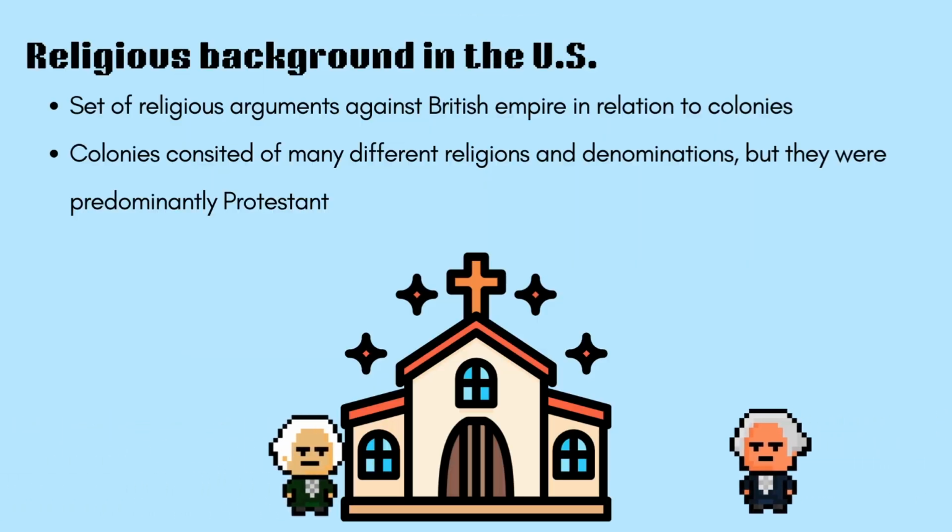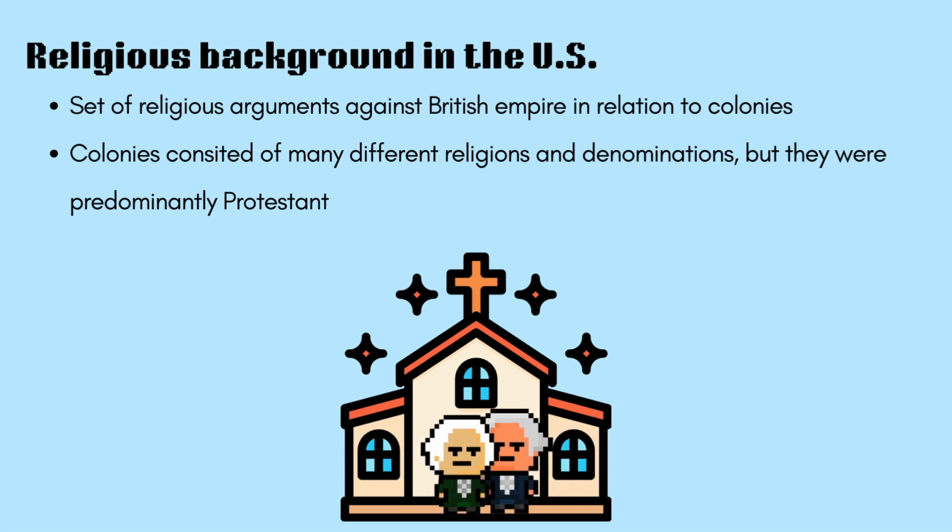Religious background in the U.S. during the American Revolution. A set of religious arguments against the British Empire in relation to the colonies, and the colonies consisted of many different religions and denominations, predominantly Protestant.